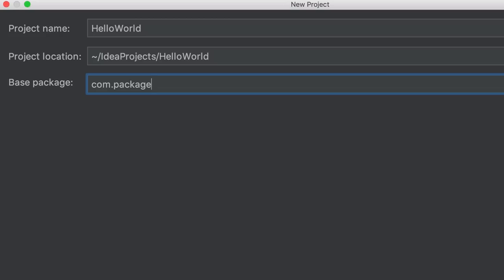Now, by convention, the base package for a Java project is the domain name of your company in reverse. So my website is codewithmosh.com. That is why I'm going to set the base package for this project to com.codewithmosh. Now, it doesn't mean that you should have an actual domain registered on the internet. This is just a way to create a namespace for our classes. So now every class that we create in this project will belong to this package. We're going to talk about packages in more detail in the future. So for now, just type a base package for your project. It can be com.your name or whatever. It doesn't really matter. All right, now let's go forward.